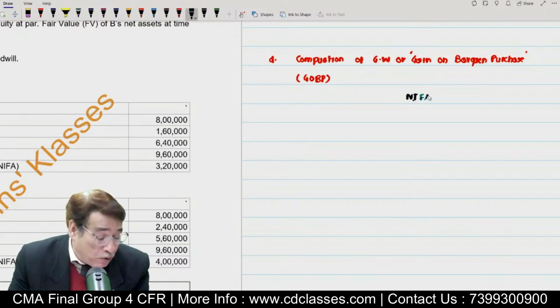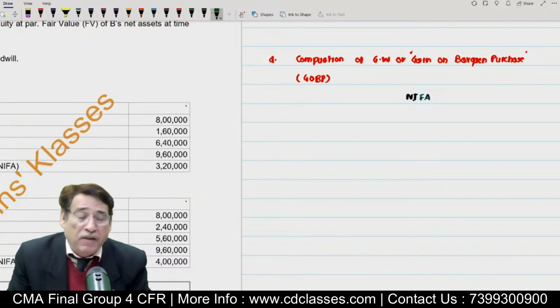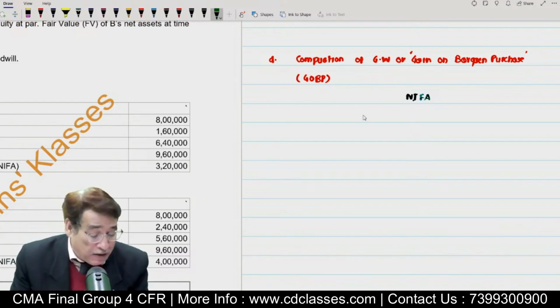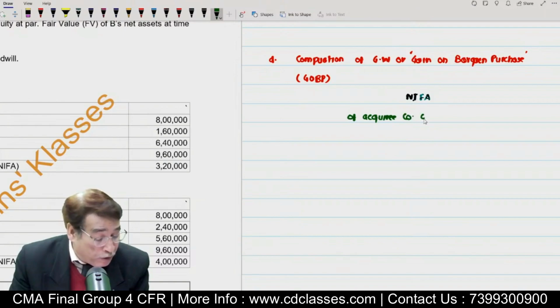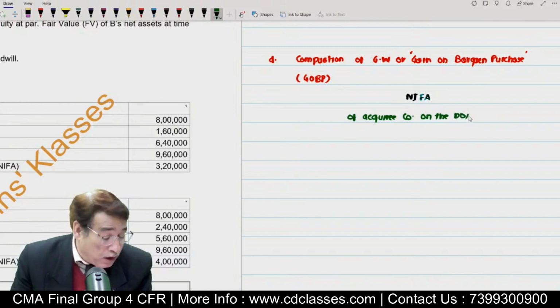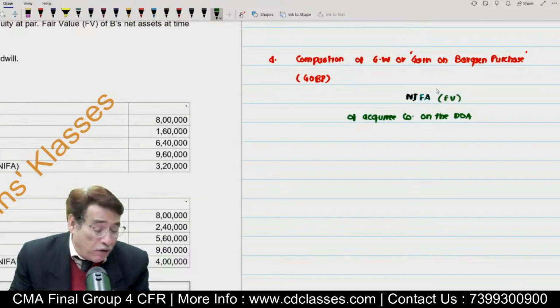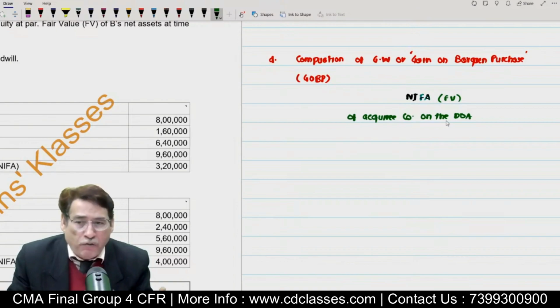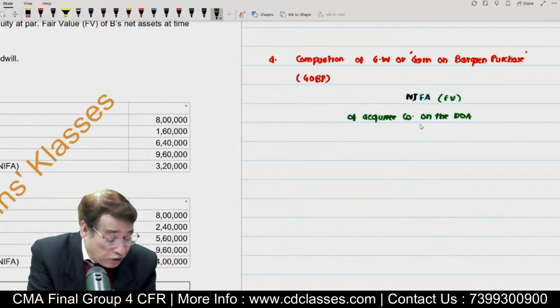Whenever I use the word NIFA, it means net identifiable assets of acquiring company on the date of acquisition. On the date of acquisition, of course, NIFA will always be considered at fair value. Is it clear to you? First of all, you will have to find out the NIFA, and it will always be available in the question.